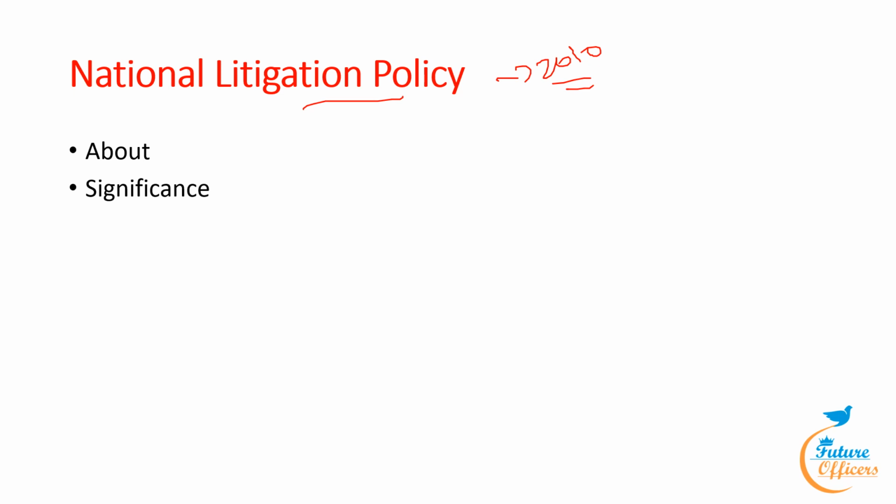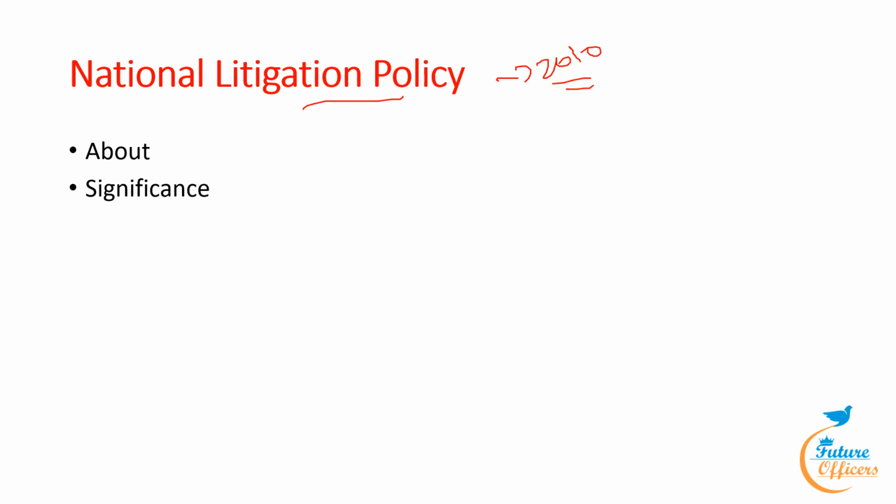In 2015, the NDA government revived the plan and replied to Lok Sabha, and then the Law Minister in 2021 said the policy was under consideration. The long pending policy had been a part of BJP's 2024 Lok Sabha election manifesto, and it was the first action after taking charge of office. The policy was approved by the Union Law Minister recently. It is based on the recognition that the government and its various agencies are predominant litigants in courts and tribunals in the country. Its aim is to transform the government into an efficient and responsible litigant.